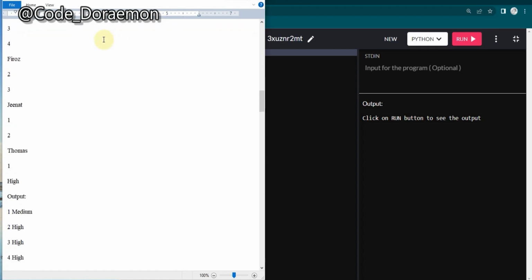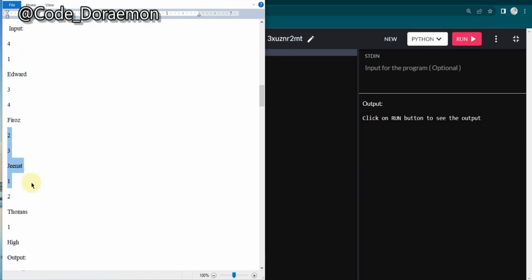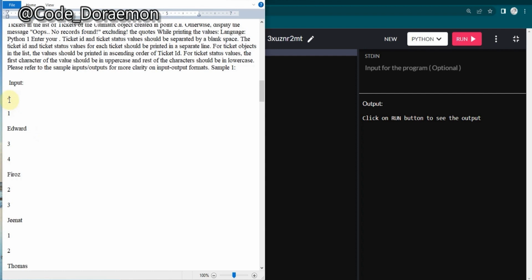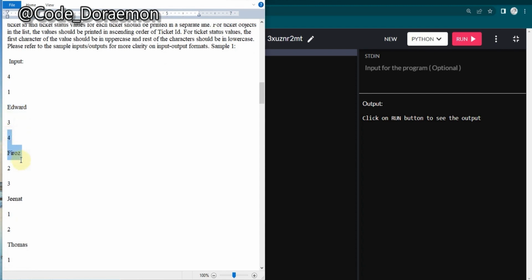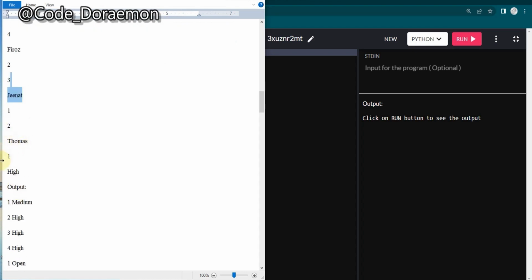Here they usually provide two cases, sample 1 and sample 2. Basically they give us two numbers, let's consider them as 1 and 2, and they give us a name. This is going to be the structure for the object, and we have 4 sets like this. I think this is Yan, and this represents the number of things: 1 Edward and 3, 4 Pharaohs and 2, 3 Janet and 1, 2 Thomas and 1.